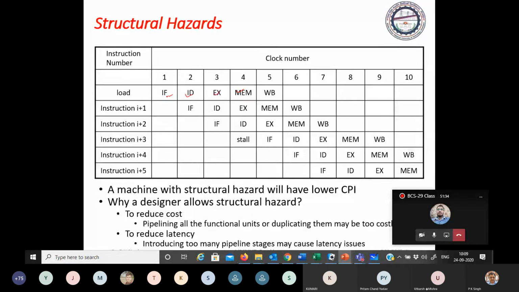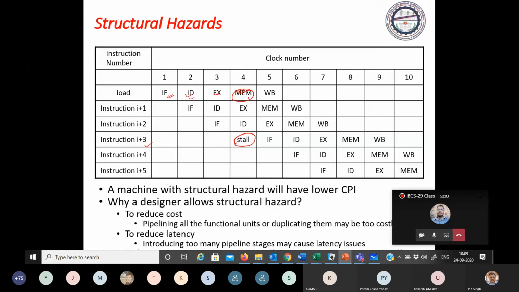This is instruction fetch, instruction decode, execute, memory operation, write back, like this. Now see here, instruction number 4 will try to fetch the instruction, and it will try to perform the memory operation.